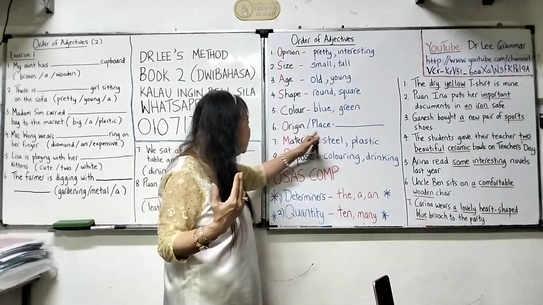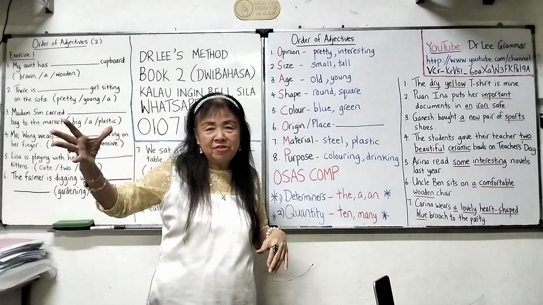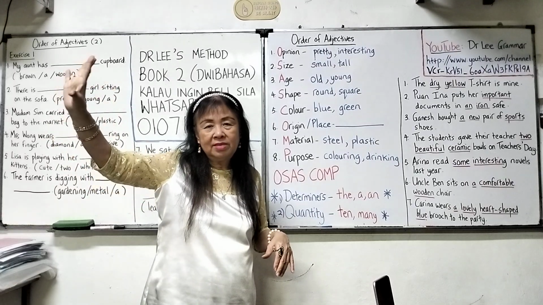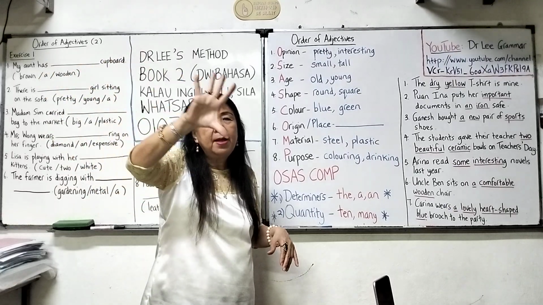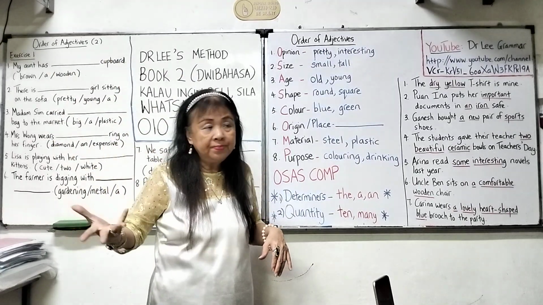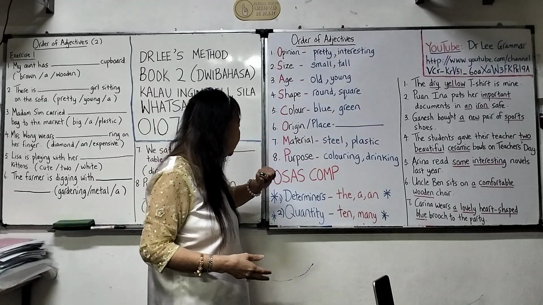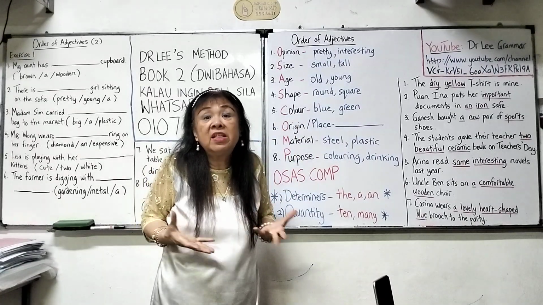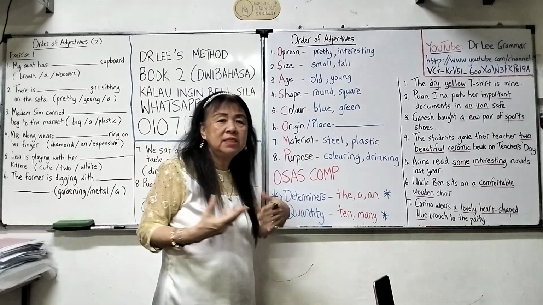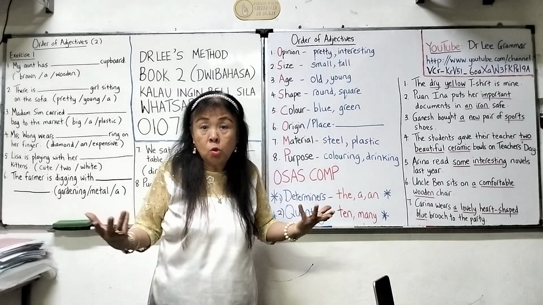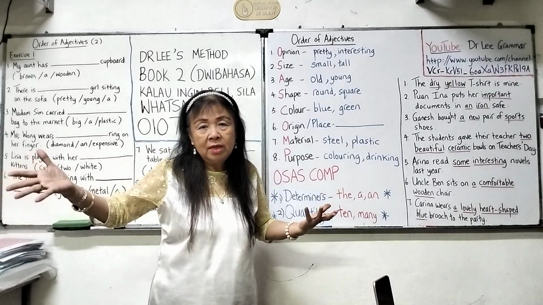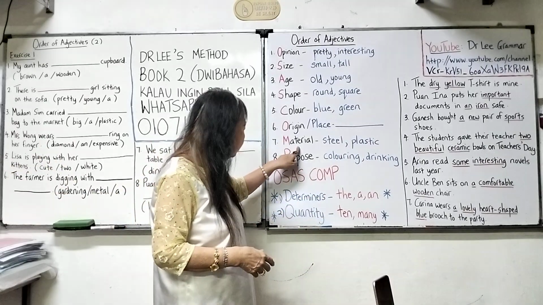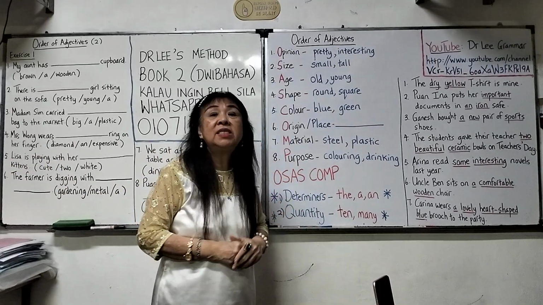Origin of the place means usually the country that this person, animal, thing or place comes from. It comes after color. And after origin, then you mention the material if it is a thing. Material, for example, steel, plastic, iron, wood, a wooden house. So wooden is material.